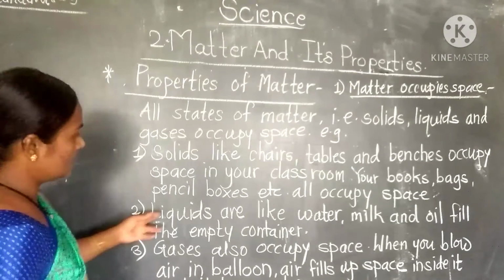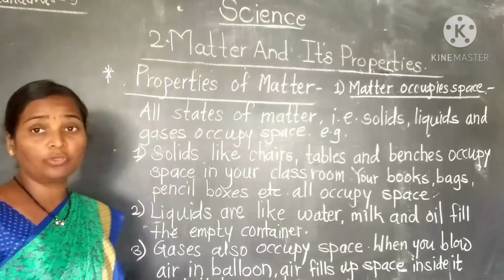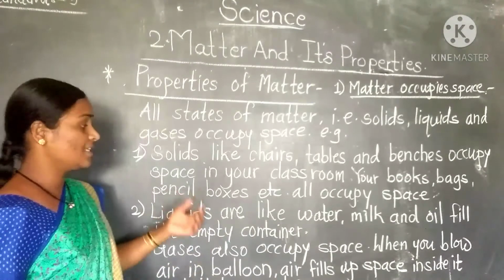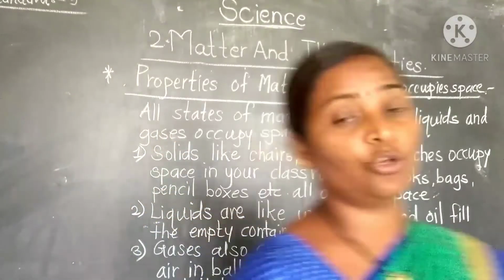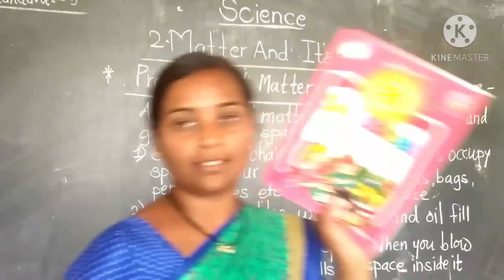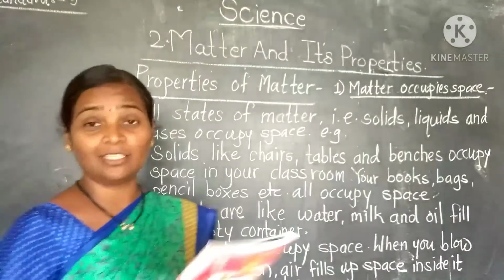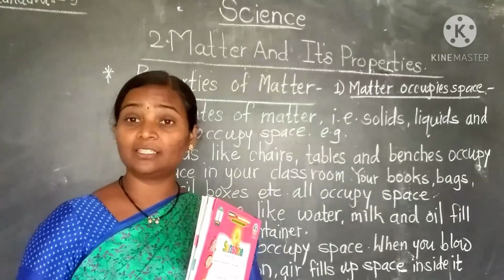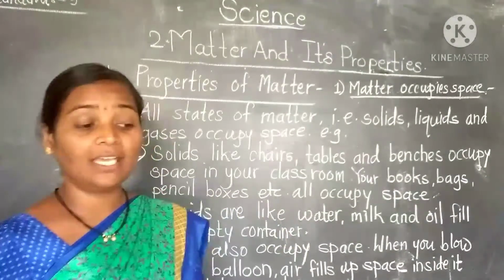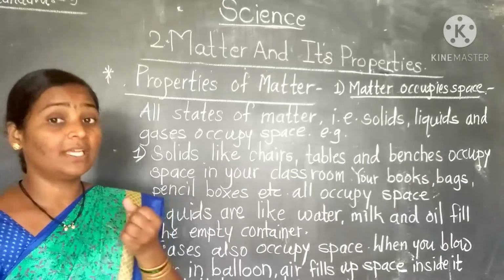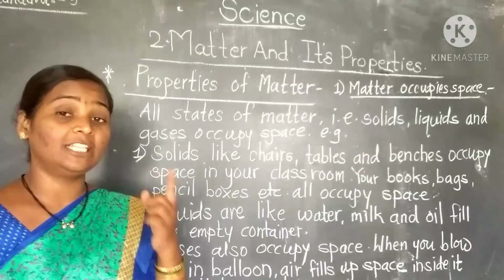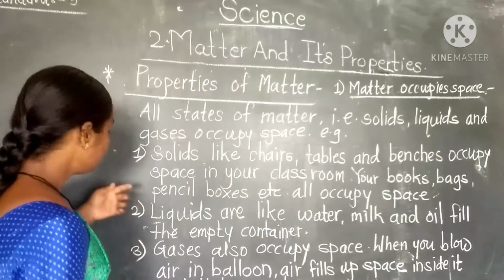Second, your books, bags, pencil boxes, etc. also occupy space. See your book, it needs space. Your bag, it needs space. Your pencil, it needs space. That means they are also occupying space. All the solids occupy space, as we have seen in the properties of solids.